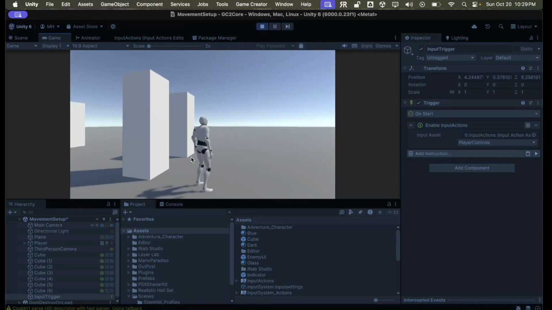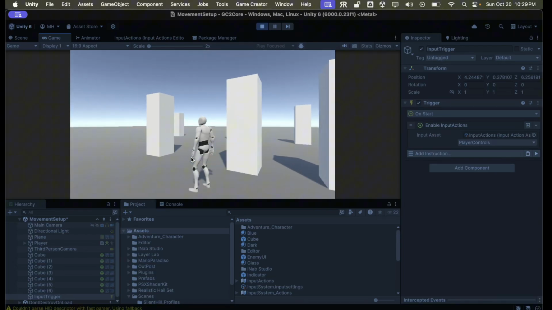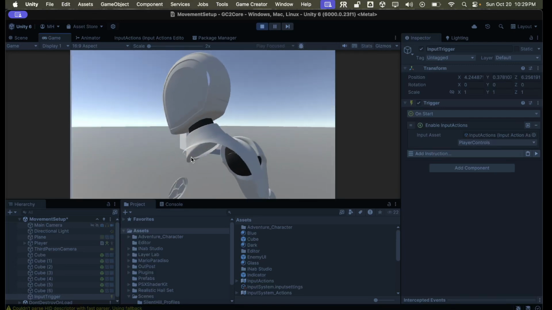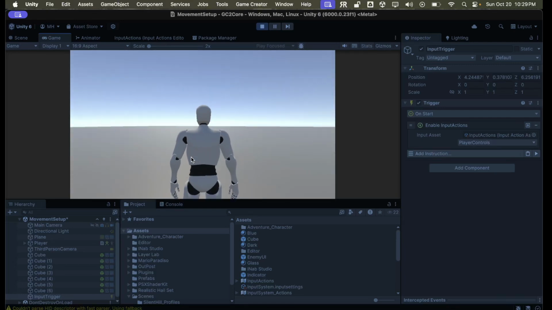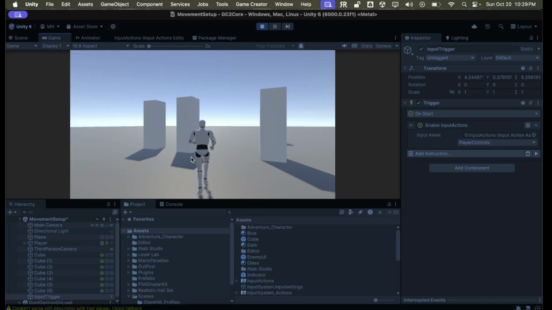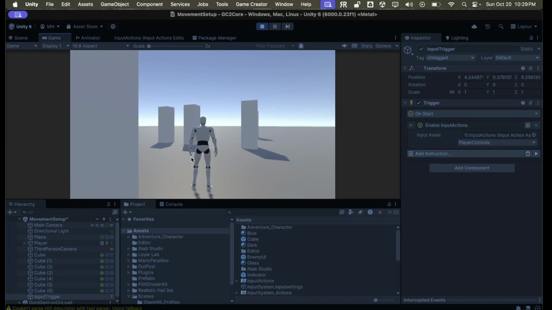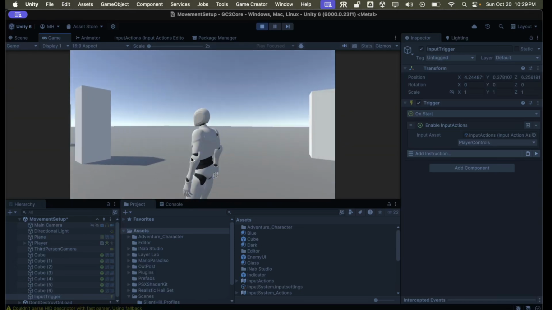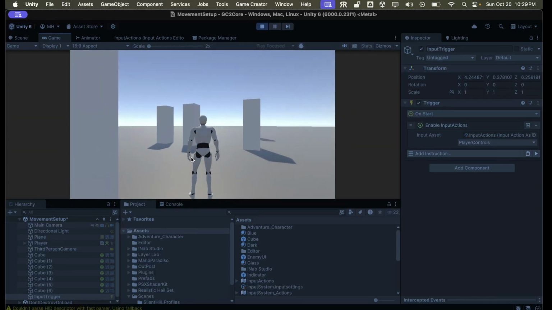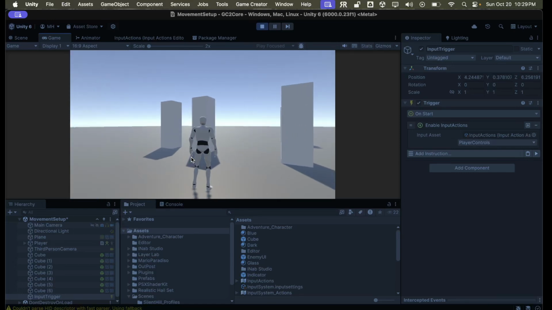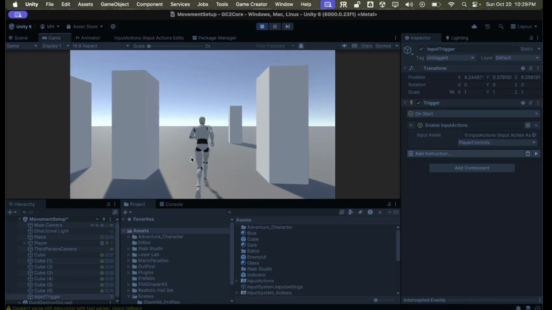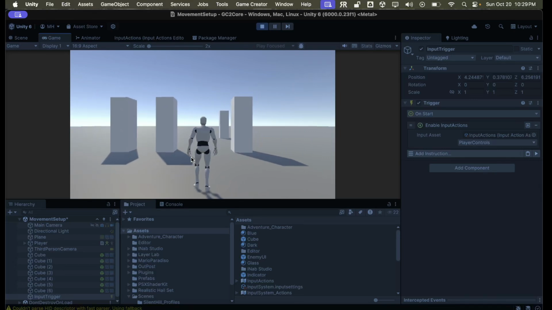If you'll notice, I'm using the left stick right now, and it is working. Left and right rotates the character, up and down goes forward and backwards. And now let's try the D-pad. Up and down on the D-pad work to go forward and backwards. However, left and right don't do anything. I'm not sure why the stick does this, but left and right doesn't do anything. This is not a bug. I initially thought this was a bug with Game Creator 2, but it's not a bug.